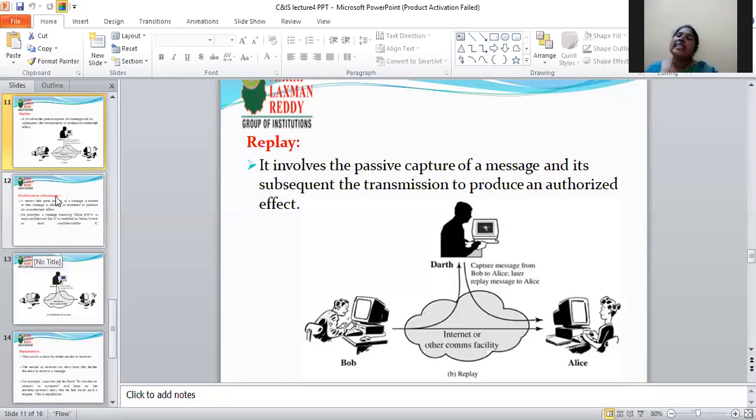This confusion is called a replay attack.